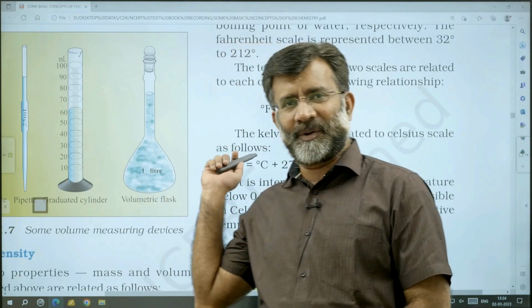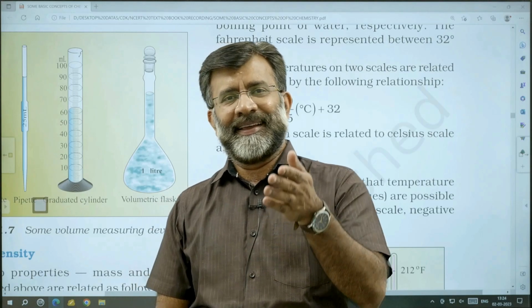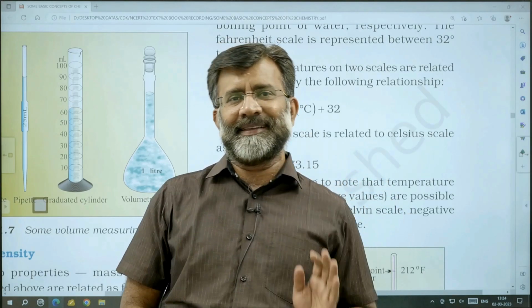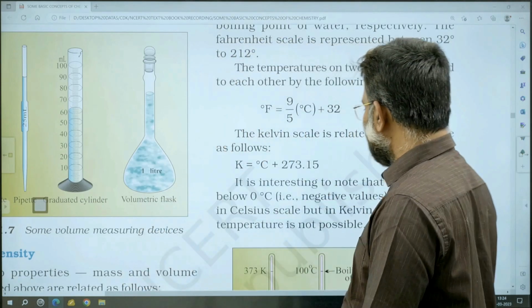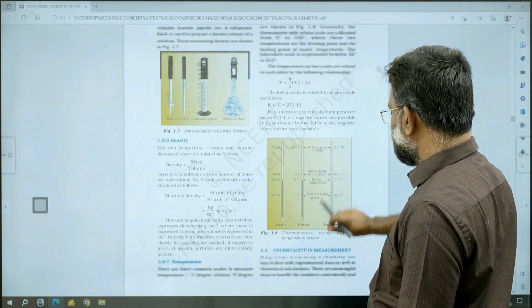You can use the formula. Without using it, you must be knowing many times. I think so. The temperature at which the value of degree Celsius and Fahrenheit come out the same. Try to figure it out. So such things are to be taken care of in the units part.